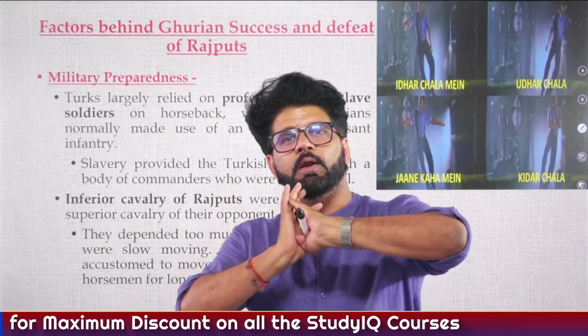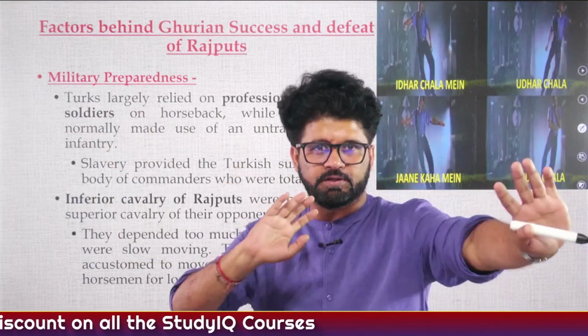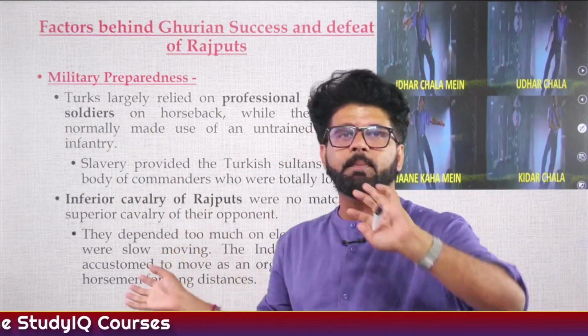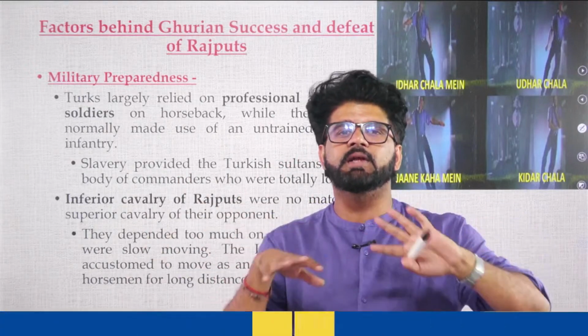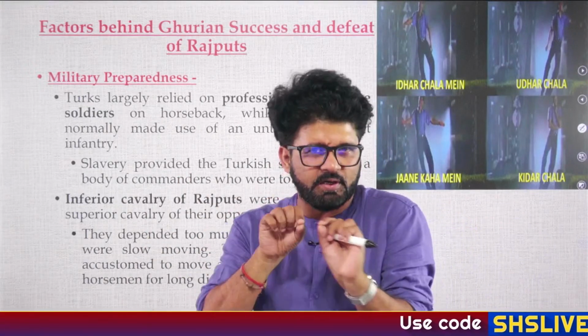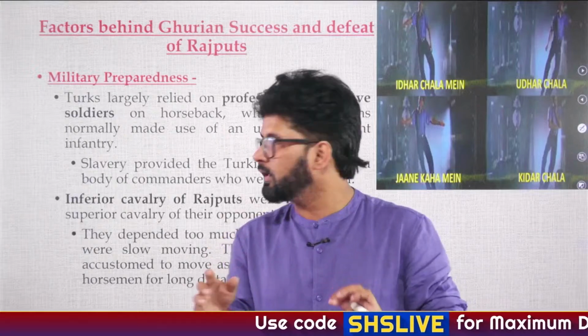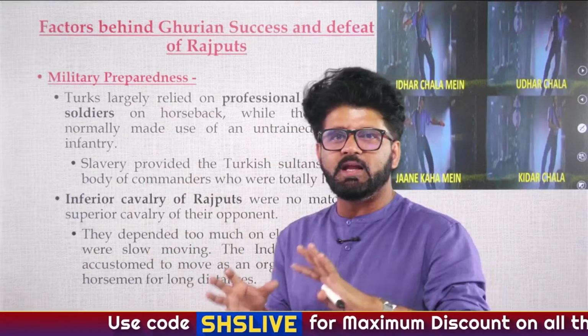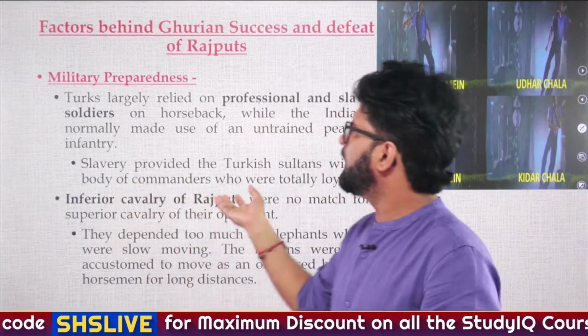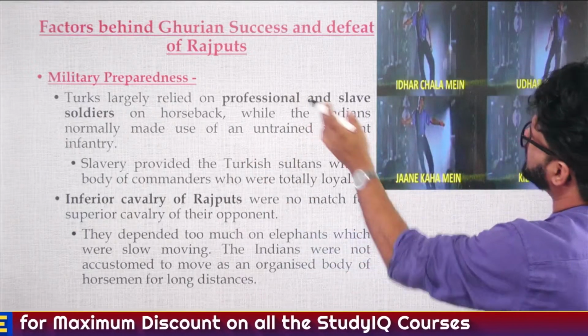So slaves were loyal to the hilt to these rulers. Same cannot be said about the Rajputs and their descendants. So loyalty was missing to a certain extent. It's not like completely missing. But yes, slaves, Ghazi spirit and all those things played a crucial role in the success of the Ghurians.